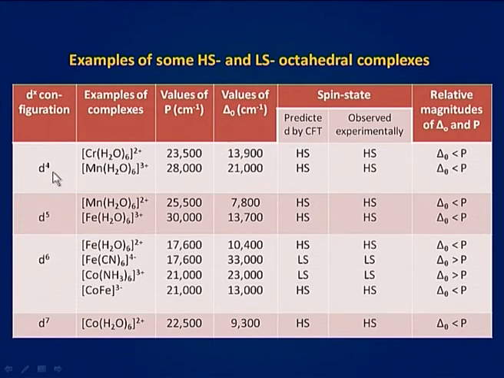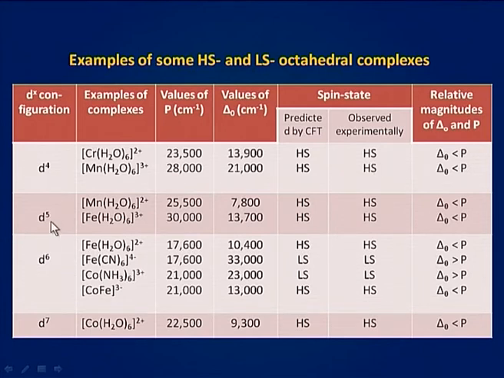You can note that for D4 complex Cr(H2O)6 2+, the value of delta O is less than P. Here you can see delta O is less than P. Therefore, crystal field theory predicts that high spin complex must be formed, and it is also experimentally observed that high spin complex is formed.